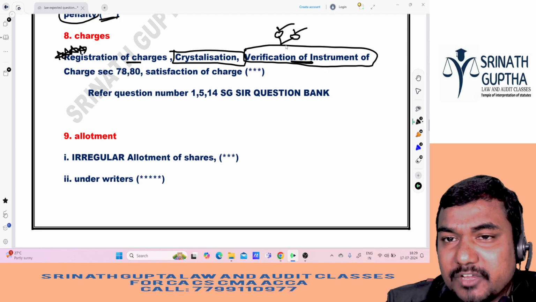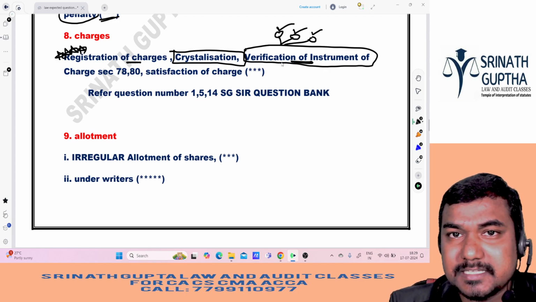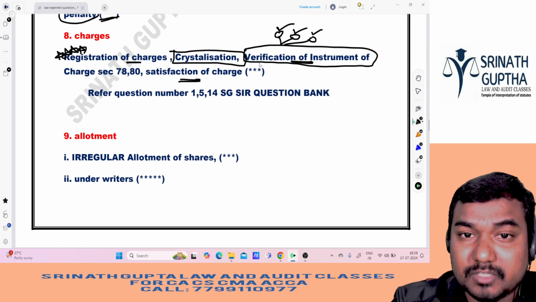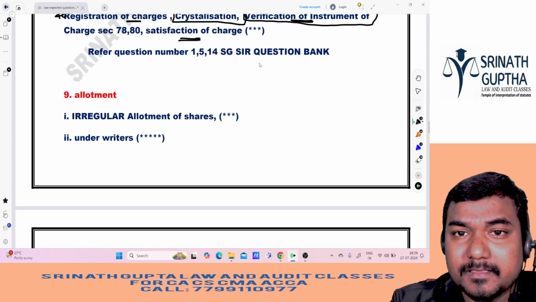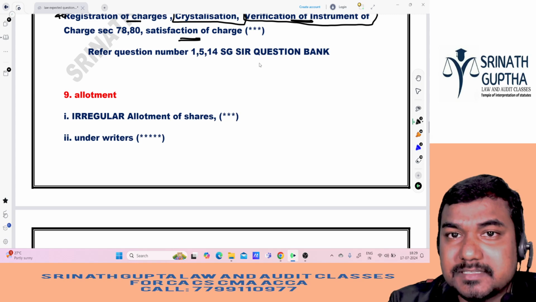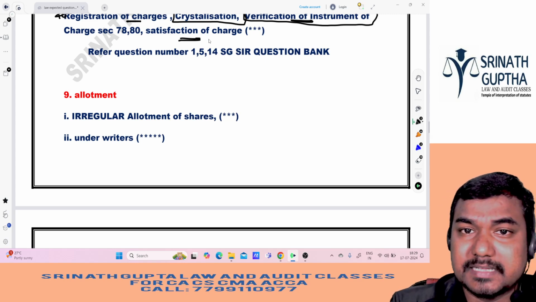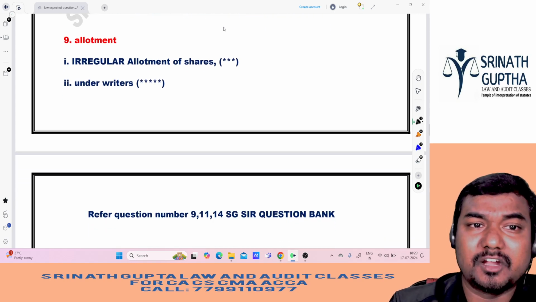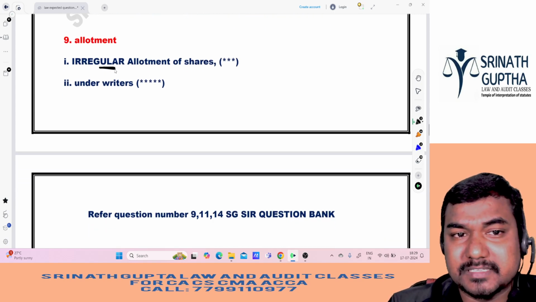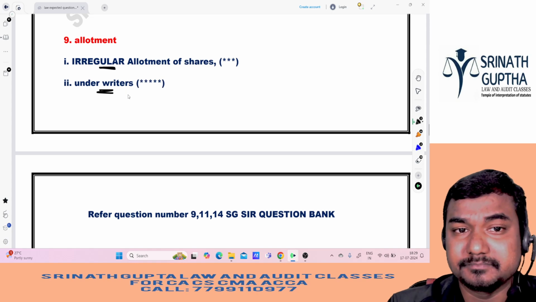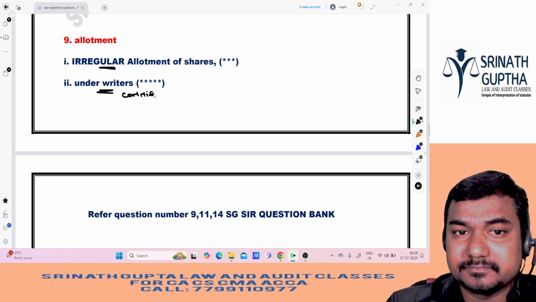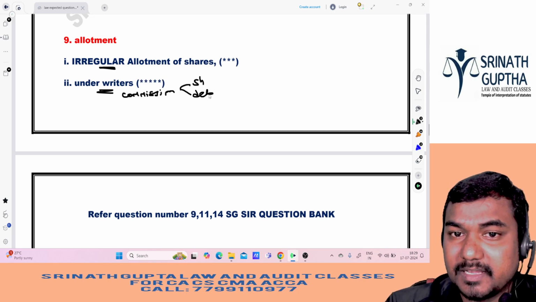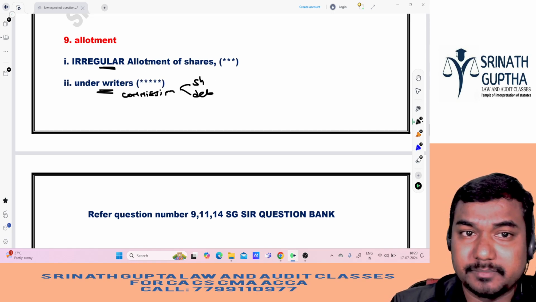So who has to verify this instrument of the charges, he is asking, and satisfaction of the charges also he is asking, sir. So, last topic in the charges chapter: after repayment of the charge also we have to inform the ROC, that is called satisfaction of the charge, that thing also he is asking. And irregular allotment, very favorite question of the examiner. And underwriters commission, in case of shares and in case of debentures, very important, sir. These two questions are important from this chapter.